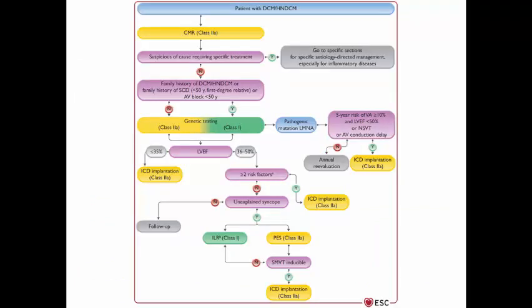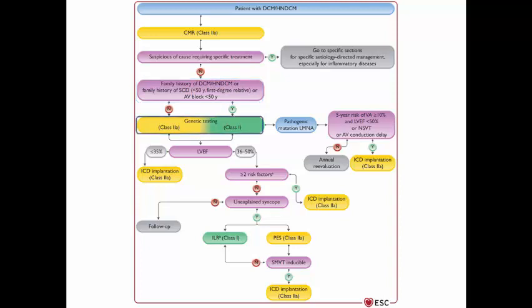This diagram shows how to manage a patient with dilated or hypokinetic non-dilated cardiomyopathy. CMR, as we mentioned, is class 2A if there is a suspicion of a cause requiring specific treatment, so we need to go to the specific sections for specific diseases that may result in LV dysfunction, like inflammatory disease. If there is no evidence for a specific disease, we need to look for one of these risk factors that raise a suspicion for a genetic cause.